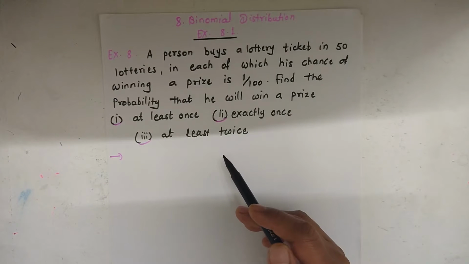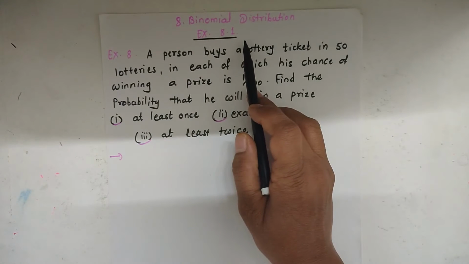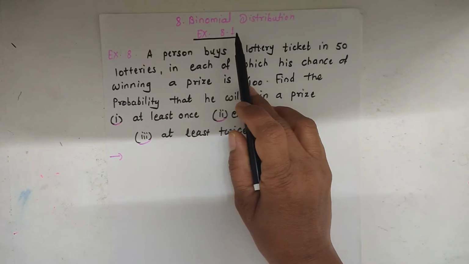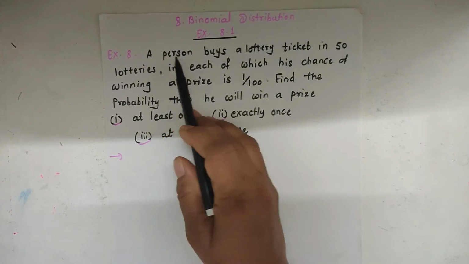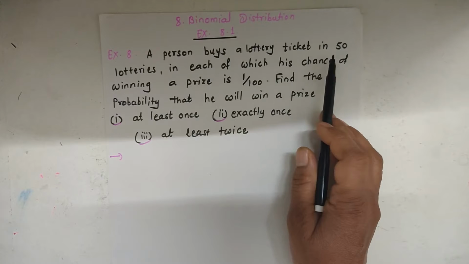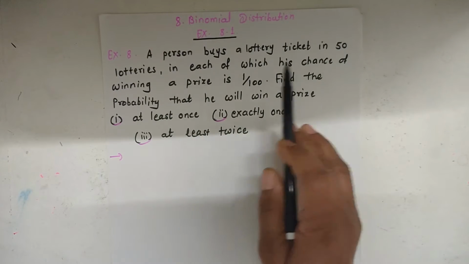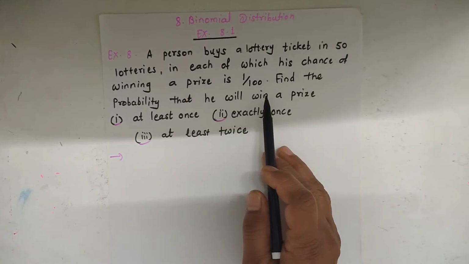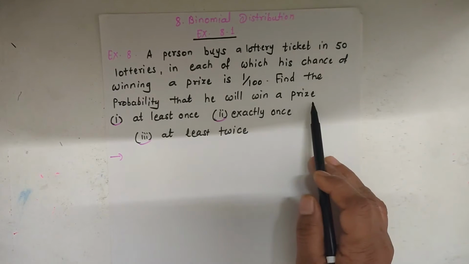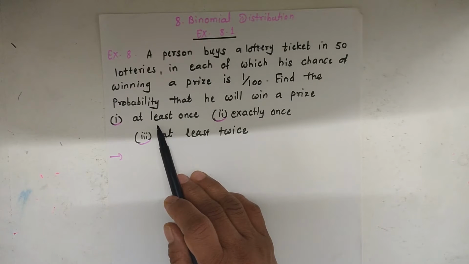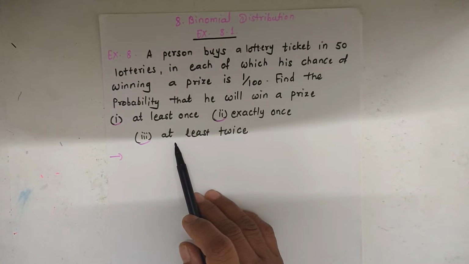In this video, we are going to solve the examples on exercise 8.1 for the binomial distribution. So let's see example number 8. A person buys a lottery ticket in 50 lotteries, in each of which his chance of winning a prize is 1 upon 100. Find the probability that he will win a prize at least once, second exactly once, and third at least twice.